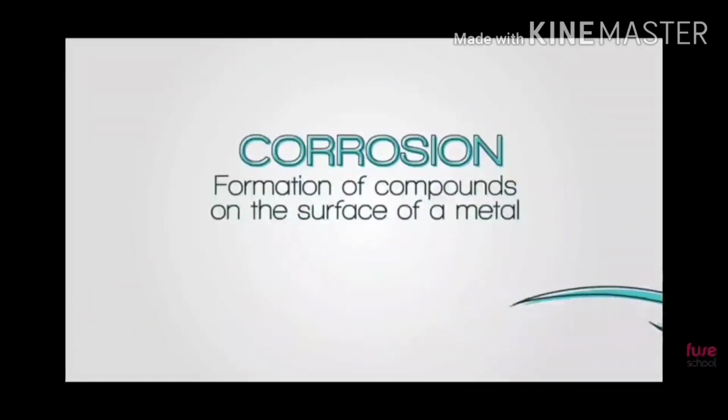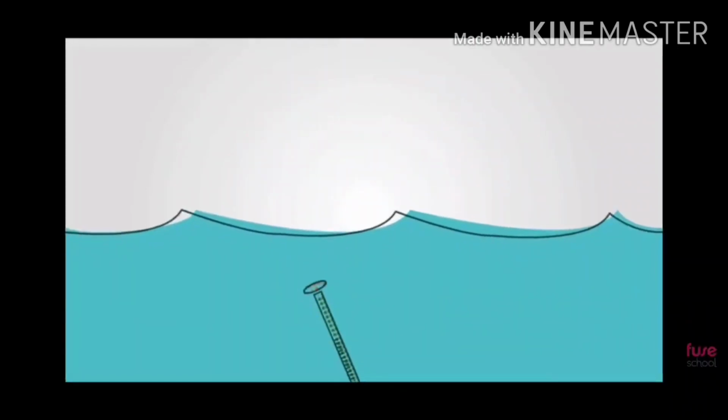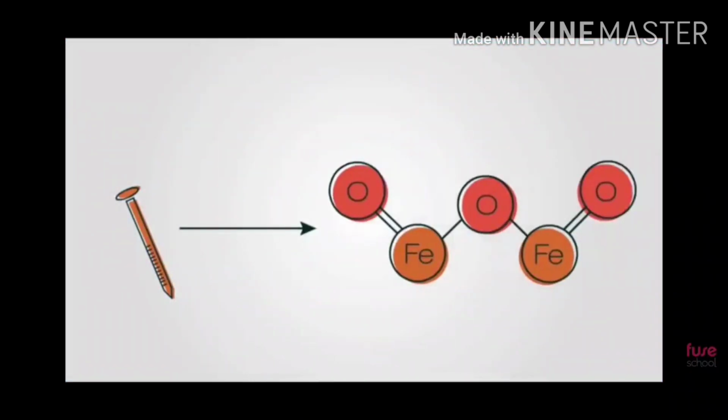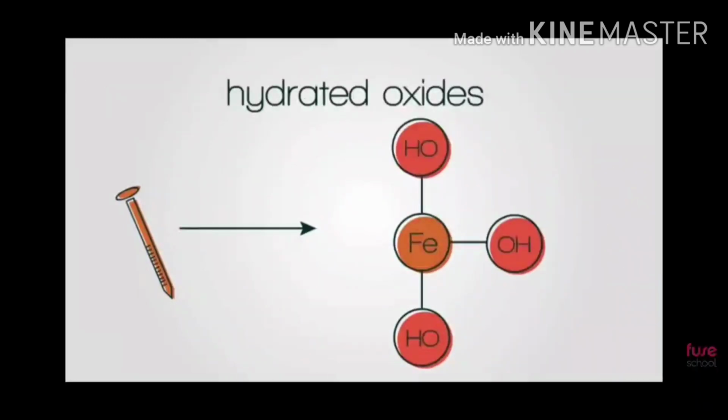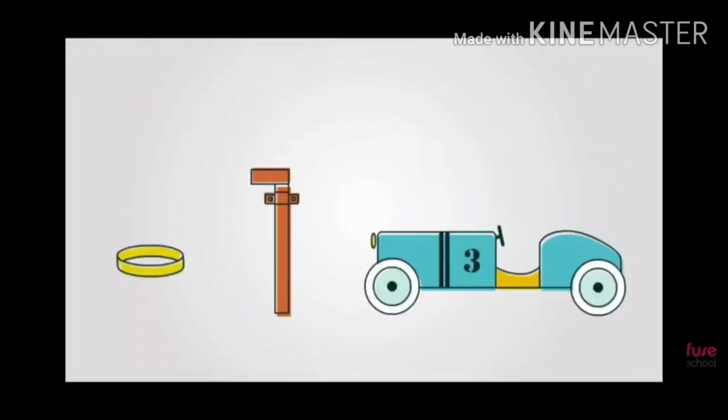What kind of compounds? If you keep water or water vapor or air with iron, this kind of thing will take place. If iron is kept in water and air, it will form iron oxides and also hydrated oxides. So this is basically called corrosion, or you can call it the rusting of iron. We should remember that the word rusting is only used for iron. In other cases we should call it corroded.